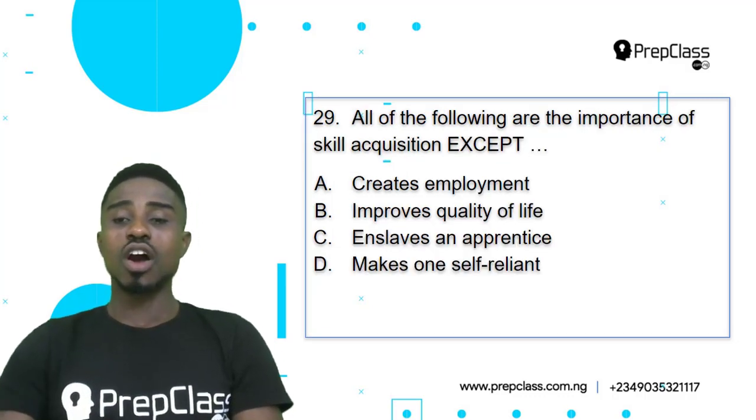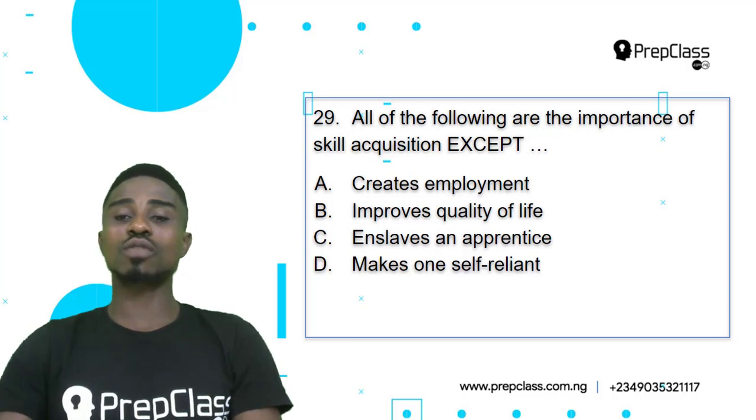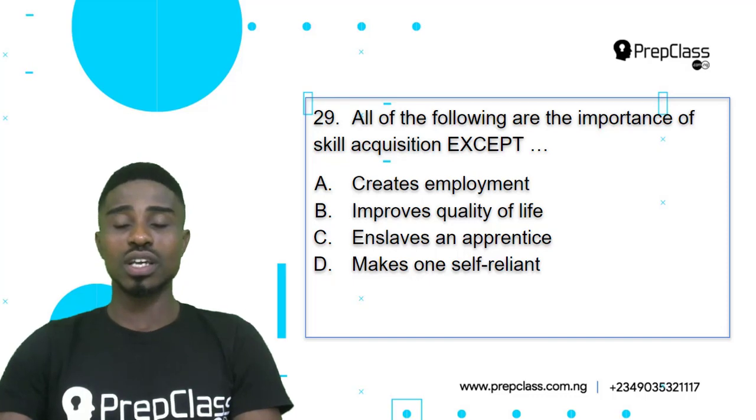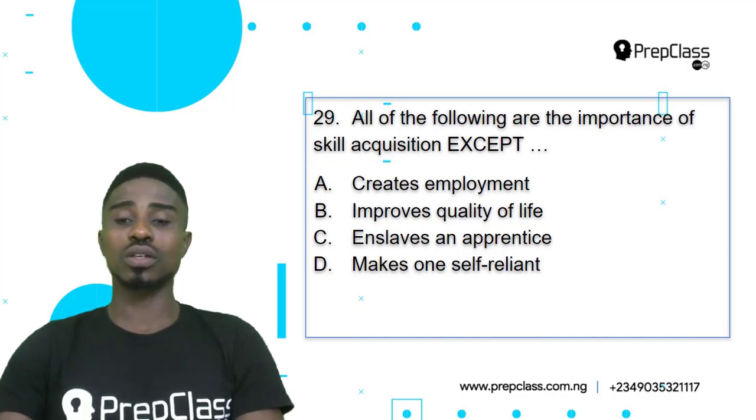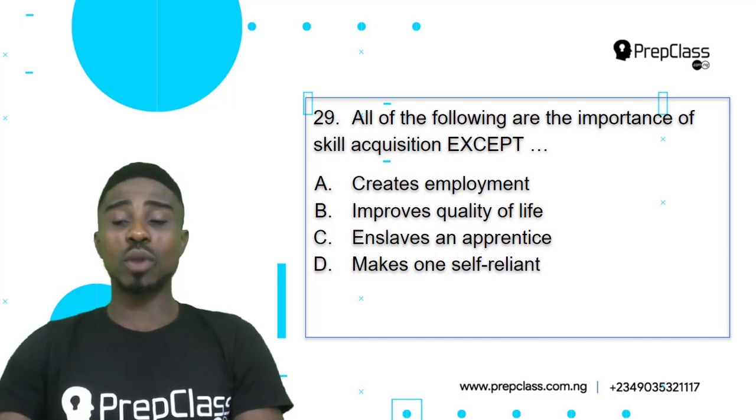Question 29. All of the following are the importance of skill acquisition, except A. creates employment, B. improves quality of life, C. enslaves an apprentice, D. makes one self-reliant. For us to carefully select the correct answer, we need to analyze all of the options and see which one best answers our question. Now, our question is basically centered on one of the options that is not an importance of skill acquisition. Now, option A, creates employment.